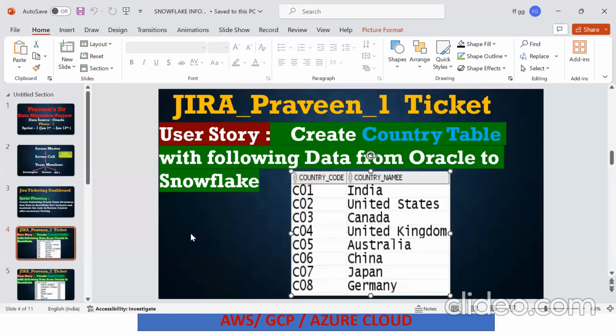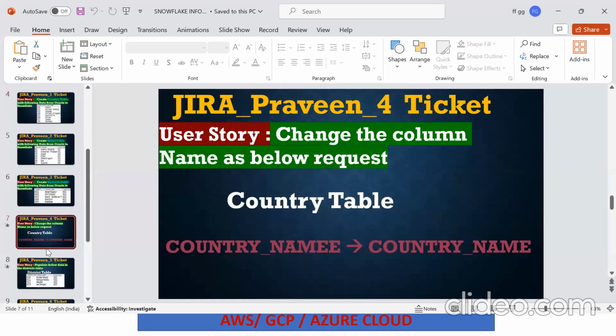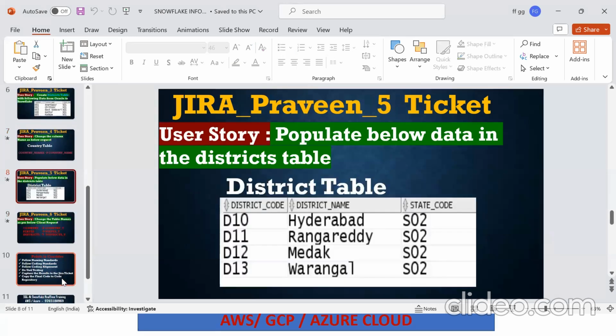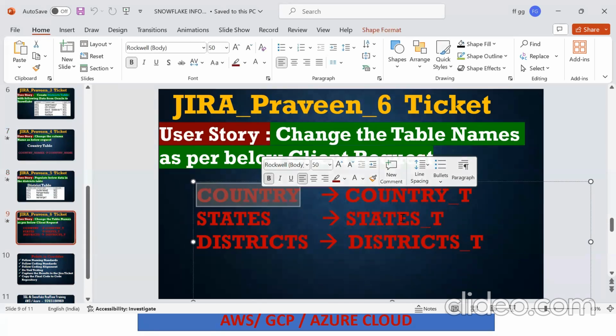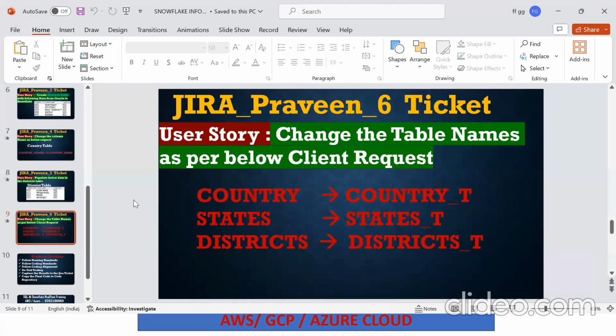Now tell me, how should we migrate? We should create one table in Snowflake, insert some data, and try to create this data here. Suppose I want to change a column. The column is already there, but I want it like this. How do we change it? For table column names, which command should we use? The alter statement. Same thing: they want to change the table name from country to country underscore t. For this, which concept should we use?